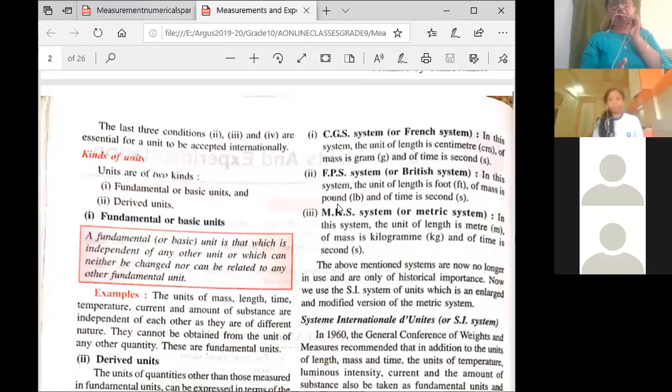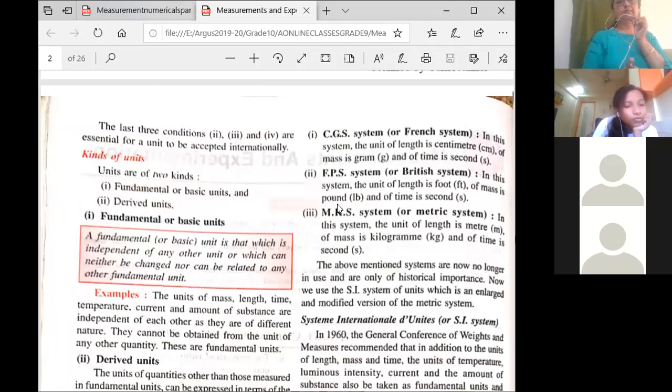Most of these units are not used now. We are only using the SI unit, but in Britain and those countries, they are still using pound. When they talk about butter and all, they say, give us this much pound of butter. So in some places these units are still being used, pound and so on. Foot, we also use foot, feet, as the unit.